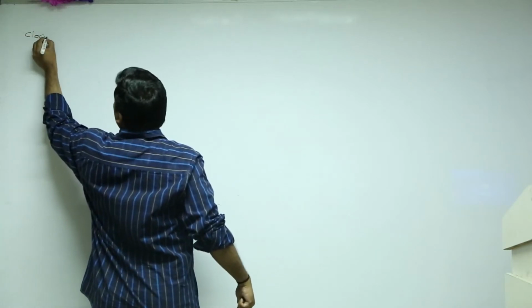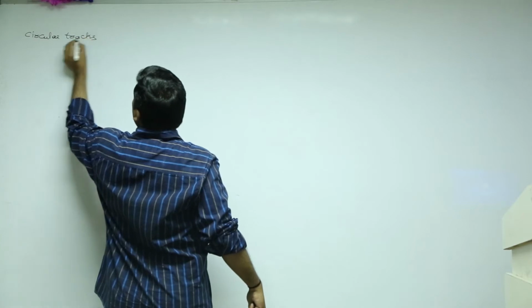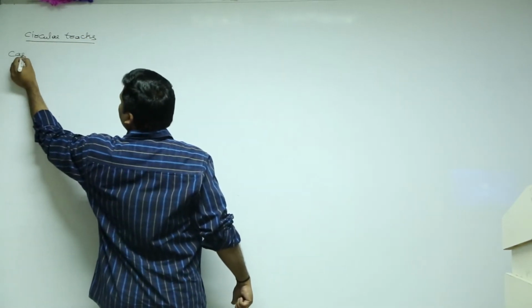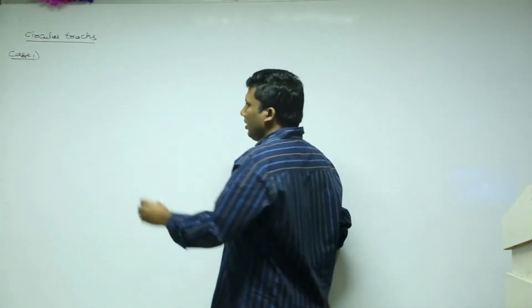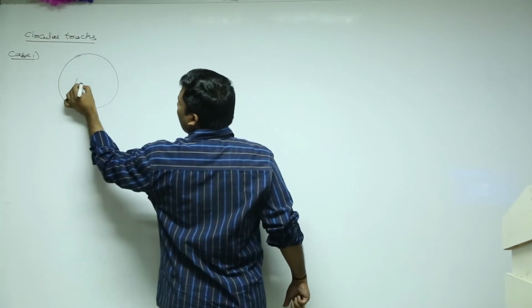Circular tracks. Case 1. We'll go with the fundamentals. Case 1. There is a circular track.